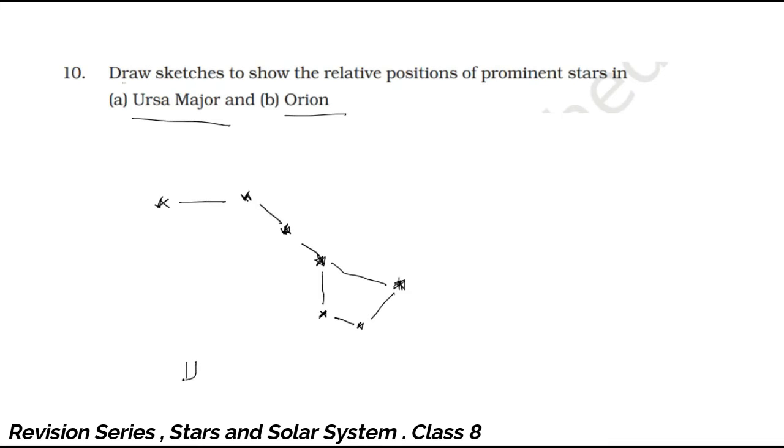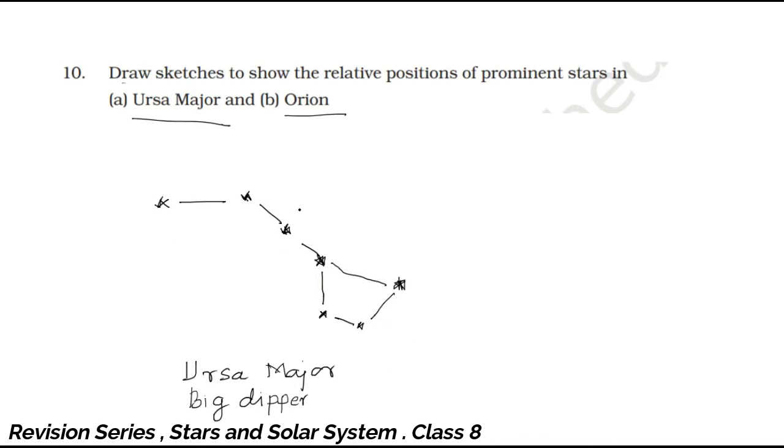So this is the Ursa Major constellation. Now this Ursa Major constellation is also called the Big Dipper constellation. Why is it called the Big Dipper constellation? Because it looks like a huge spoon. You can use it as a dipper to dip in water and drink.